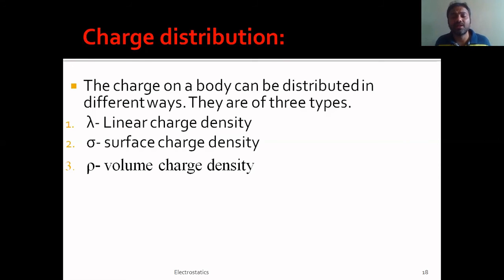In different cases, we study these charge distributions with different quantities: lambda, sigma, and rho. Lambda comes in the case of linear charge distribution and is called linear charge density, sigma is called surface charge density, and rho is called volume charge density. Their definitions and equations will be understood in our next topic. And remember, these are very, very important, though they are basic.